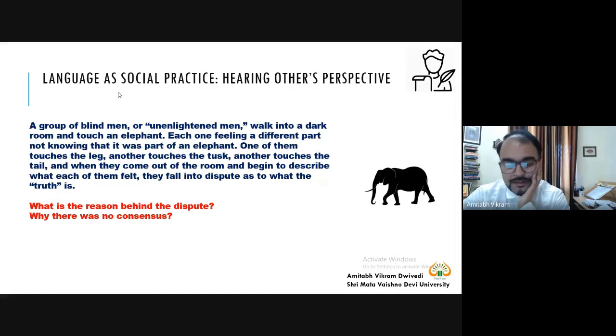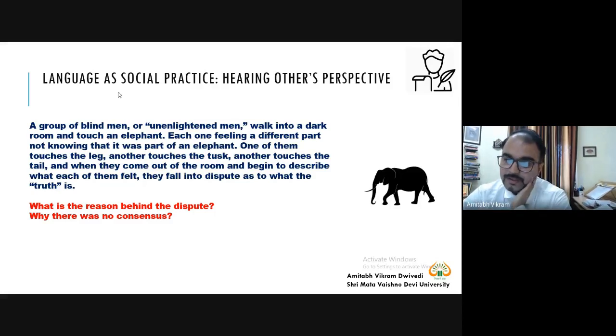The reason behind the dispute is that everyone is trying to prove, I am right. Whatever I have perceived, that is correct. And no one wants to hear another person's perspective. And because of that, there is a dispute, there is a conflict, and there is no consensus.